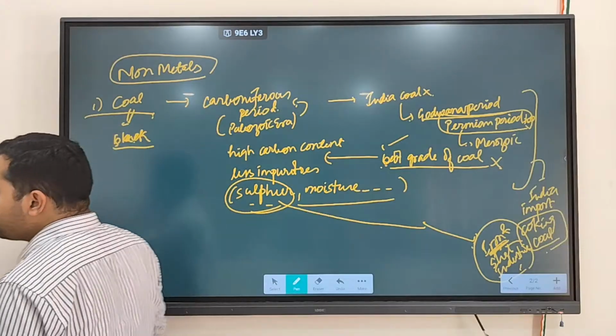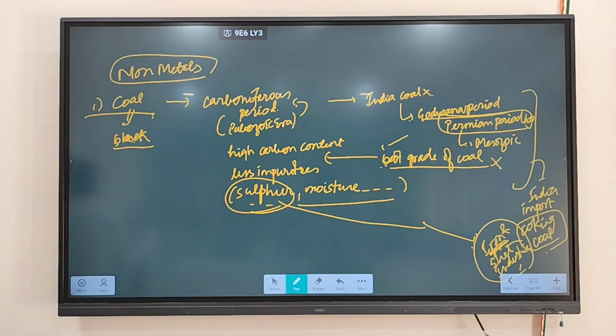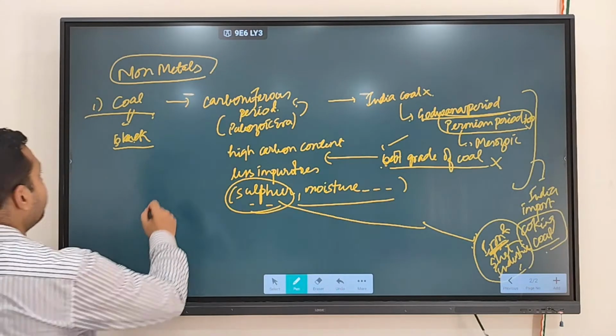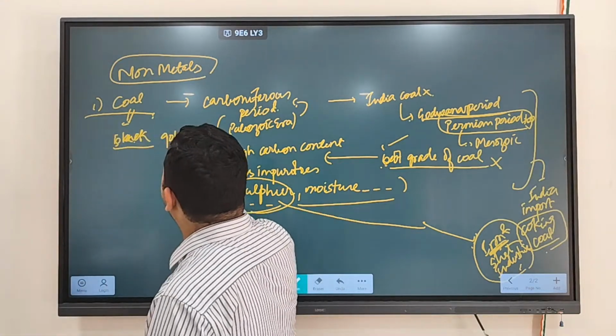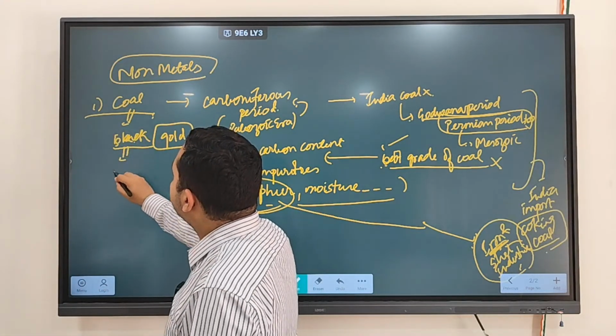Coal, because of its importance, is known as black gold. It used to be known as black gold. Fine. That you have to keep in mind. Coal, because of its importance, used to be referred to as black gold, because earlier most of what?